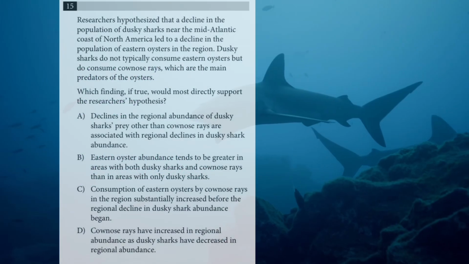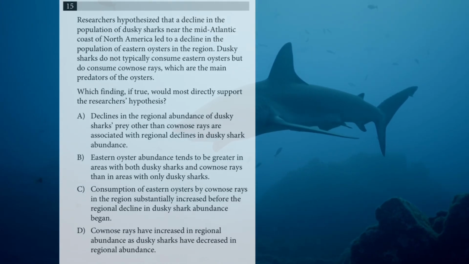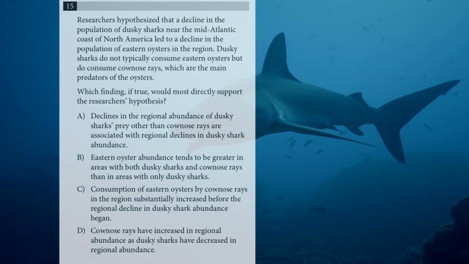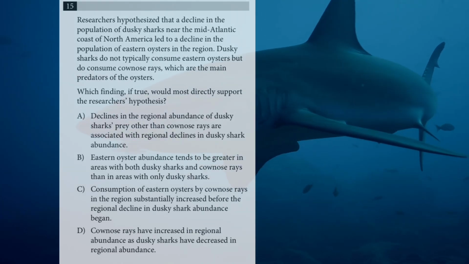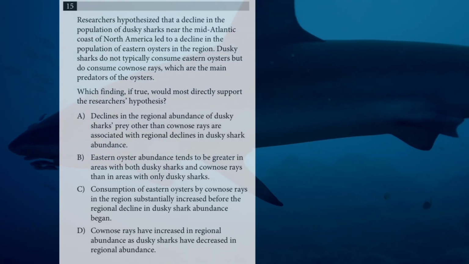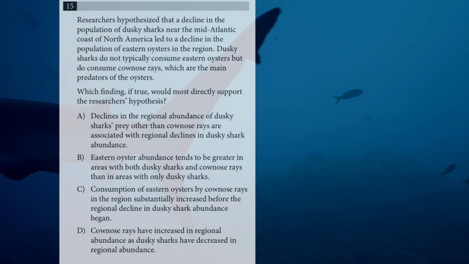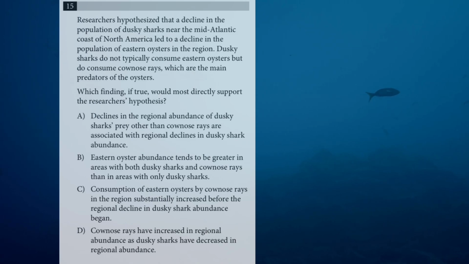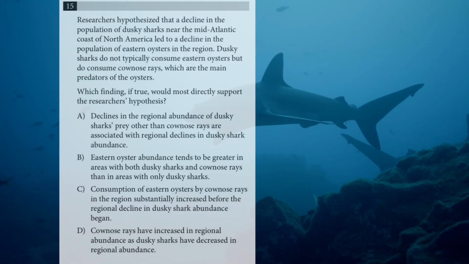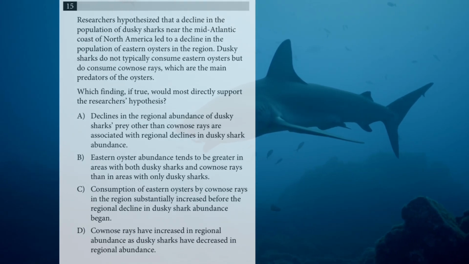Question number 15. Researchers hypothesized that a decline in the population of dusky sharks near the mid-Atlantic coast of North America led to a decline in the population of eastern oysters in the region. Dusky sharks do not typically consume eastern oysters but do consume cownose rays, which are the main predators of the oysters. Which finding, if true, would most directly support the researchers' hypothesis?